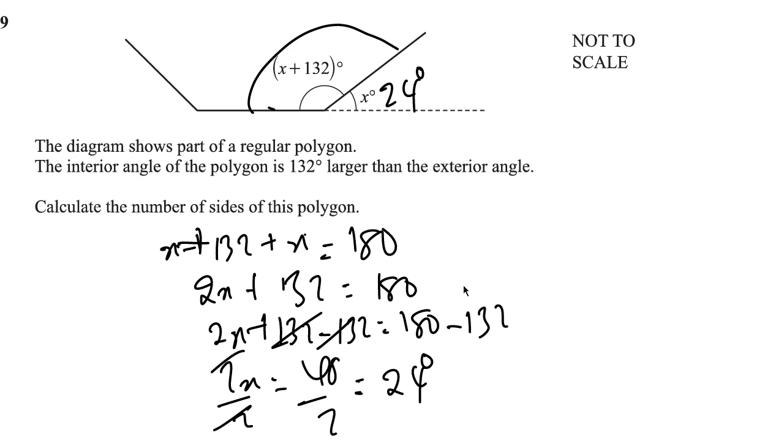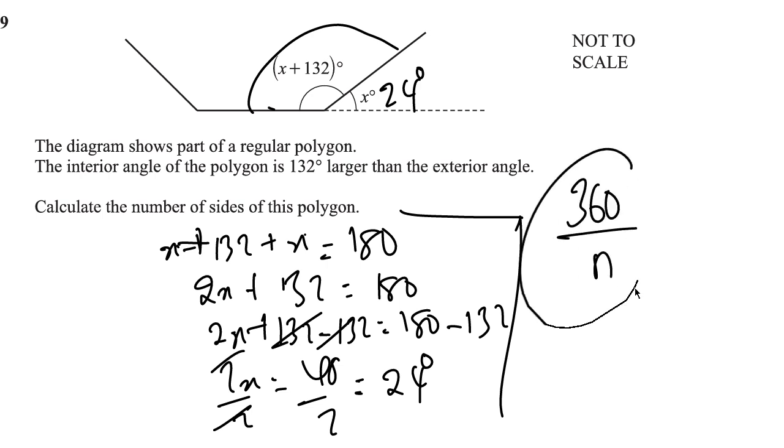So that leads to another formula we could actually use to get this, right? And that formula says that the exterior angle of a regular polygon is given by 360 divided by the number of sides. You can see the question says calculate the number of sides. So we've gotten the exterior angle, which is x, right?